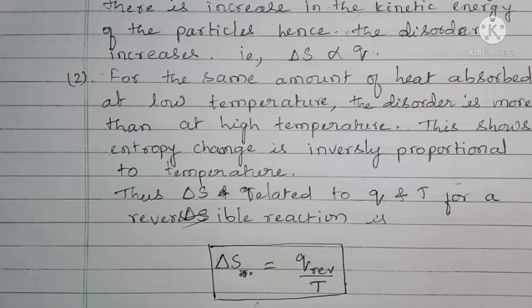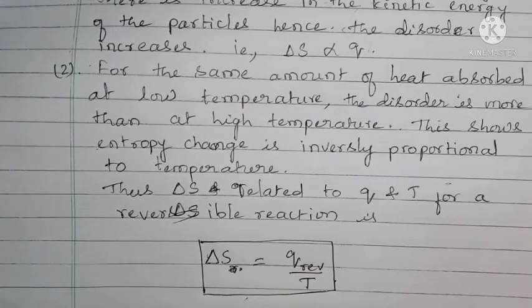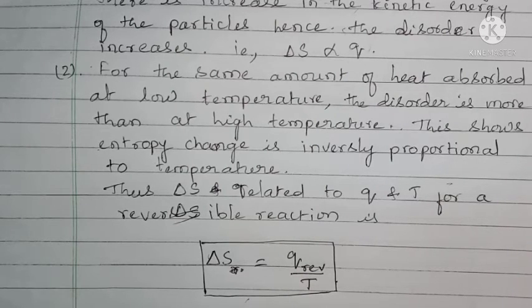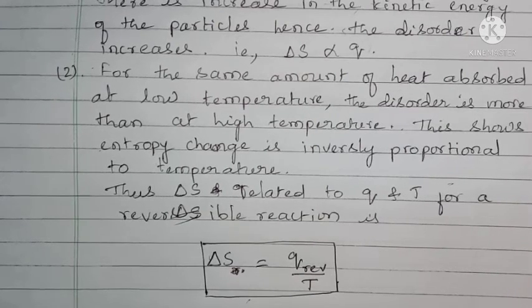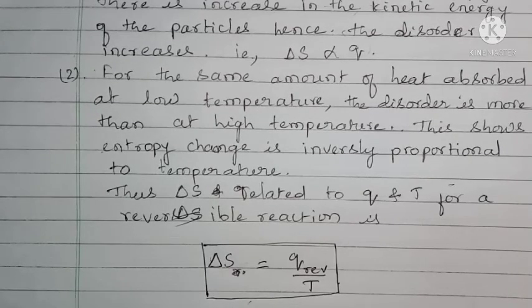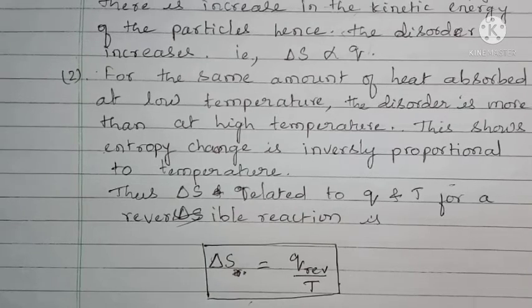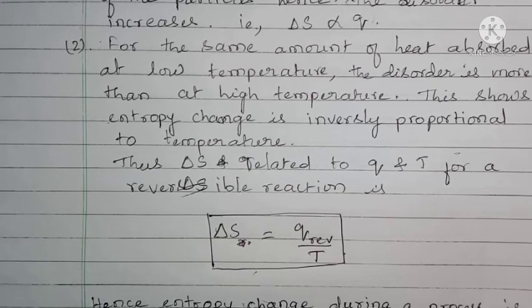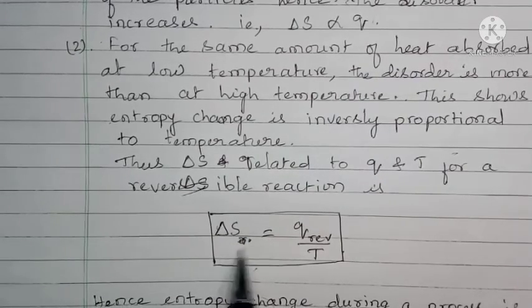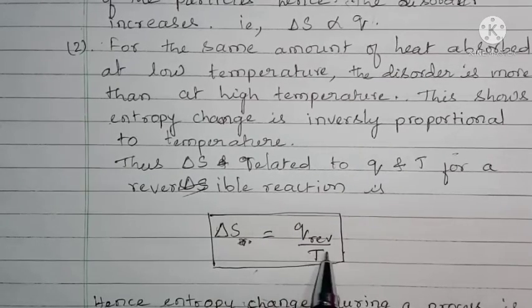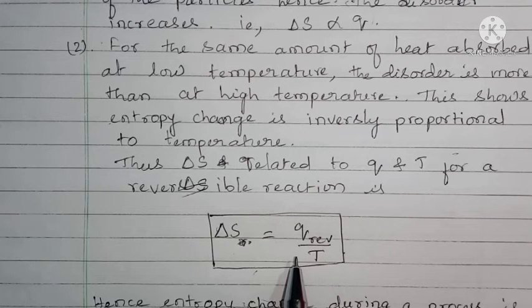So by these two we can say that entropy change is inversely proportional to temperature of the system, whereas entropy change is directly proportional to amount of heat absorbed by the system. By this discussion we can give a mathematical relationship between change in entropy, amount of heat energy, and its temperature: delta S is equal to Q reversible by T. Here this process is a reversible process and isothermal process.